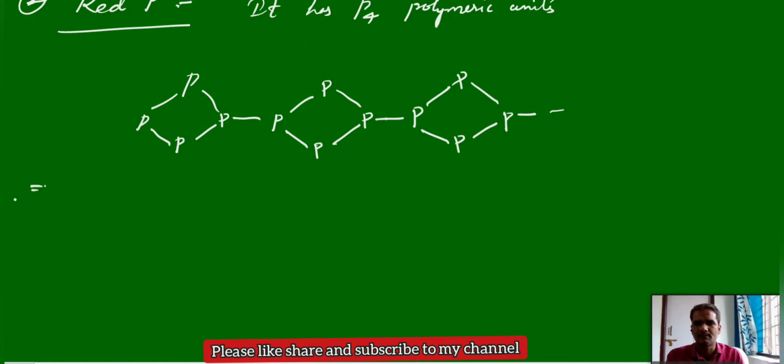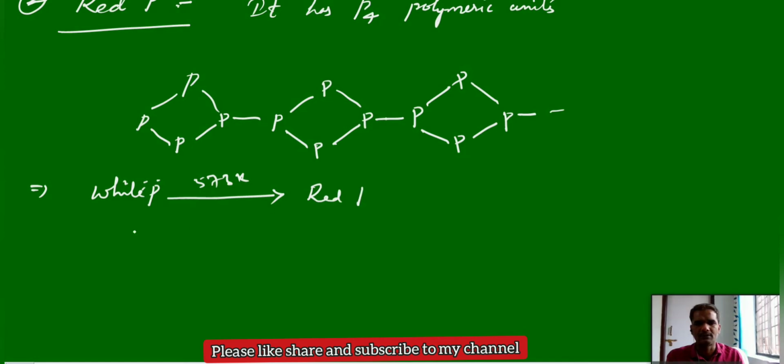Now some properties of red phosphorus. We can prepare red phosphorus just by heating white phosphorus at almost 300 degrees Celsius, or 573 Kelvin, for several days.